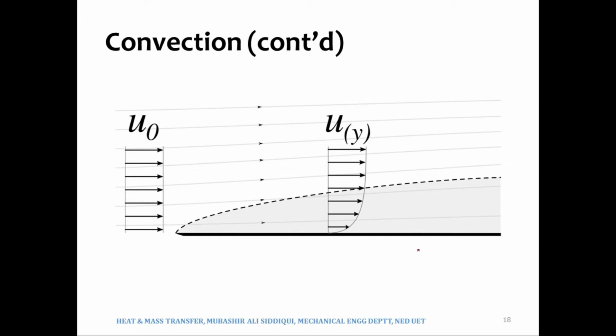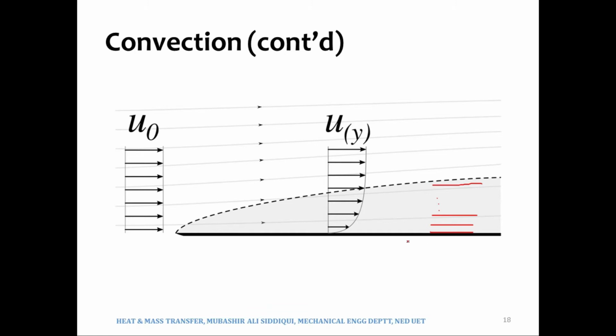So what happens is that the fluid which is flowing over this surface is composed of an infinite number of layers. Let's say the first layer, and then the second layer, and then the third layer, and so on. Of course those layers would not be that far apart, but I have only made them far apart for illustration purposes.